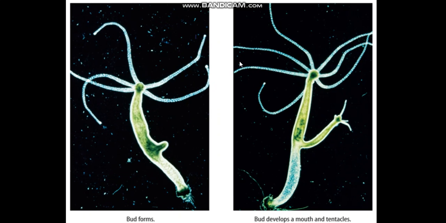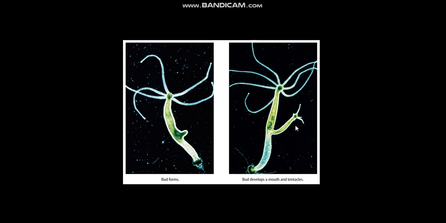This is hydra. From the surface of the hydra, you can see a bud-like structure emerging. After a certain period of time, the size of this bud increases and it detaches from the parent and develops into an individual organism. This is called budding. It is shown by hydra as well as by yeast.